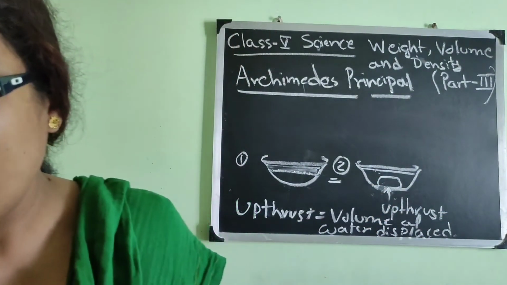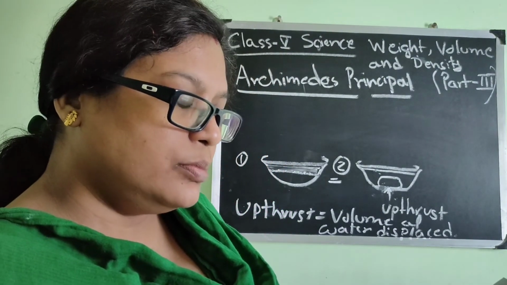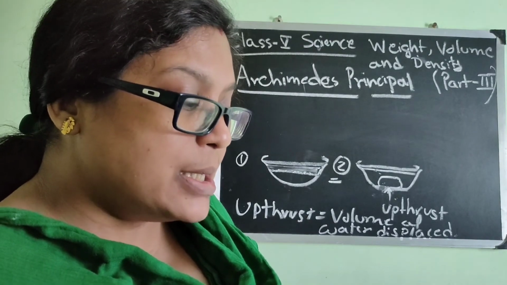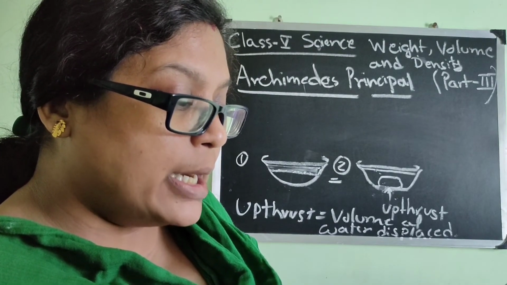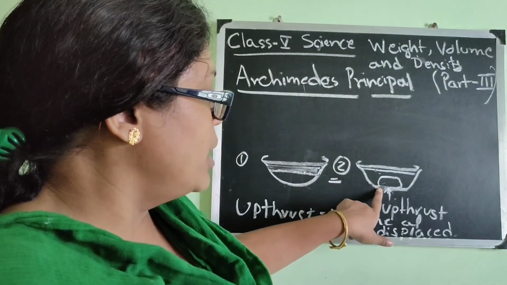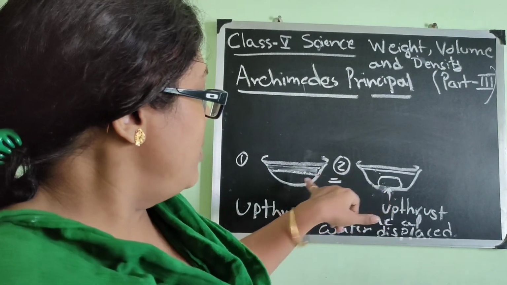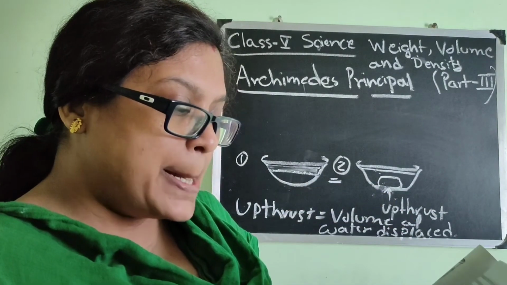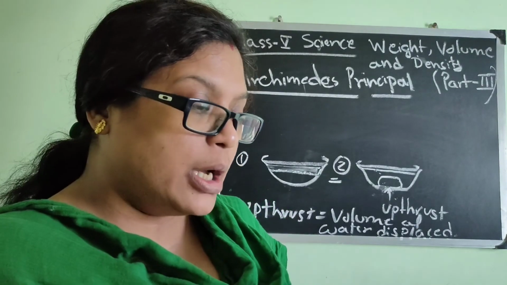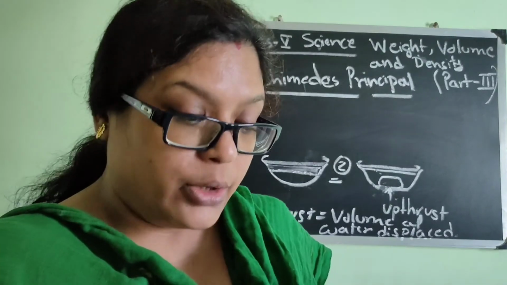So I think you have understood. Archimedes told that he found that the upthrust is equal to the weight of the water displaced by an object. So the weight of the water displaced by this particular object is equal to the upthrust, and this is what Archimedes told about the displacing of water by an object.